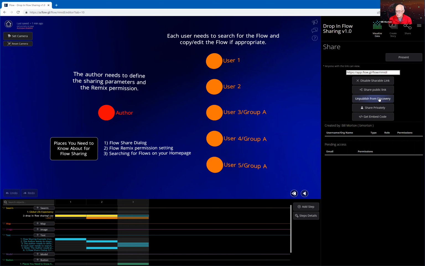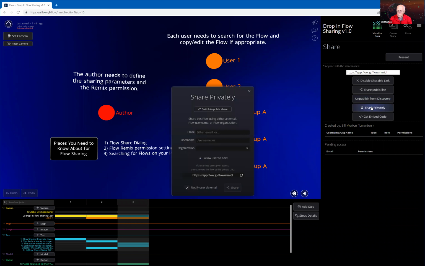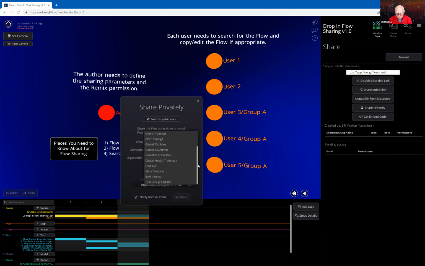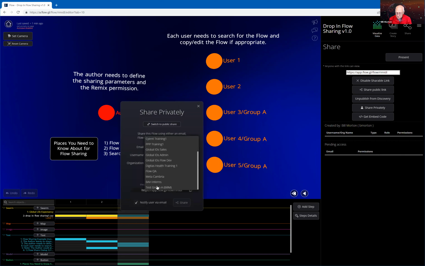They can see it when they go into Discover mode. You can also share privately. So if I wanted to share this flow with someone else, what I can do here is come down here. If I wanted to share it with these users in group A, there's several users there. I have a group that I've set up called Test Group A. So if I wanted to share this with Test Group A, I can go ahead and do it.